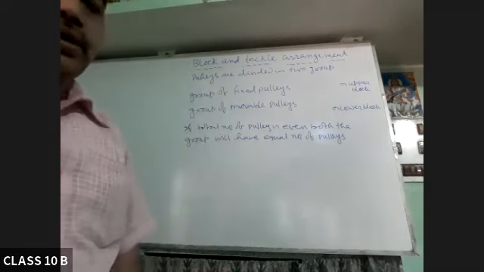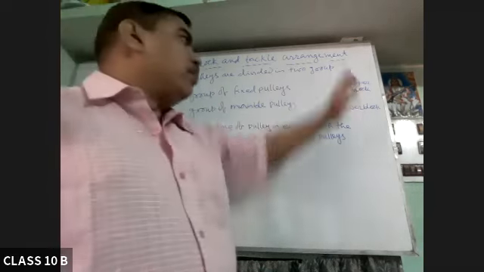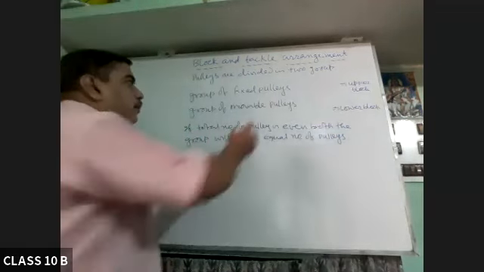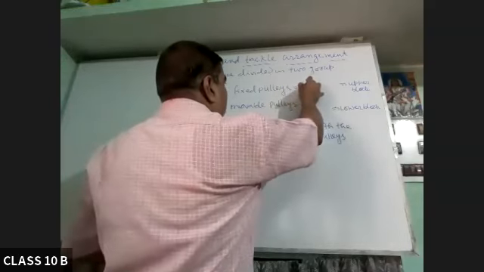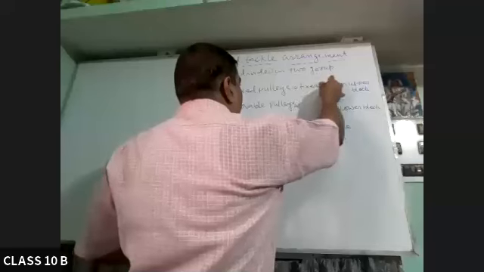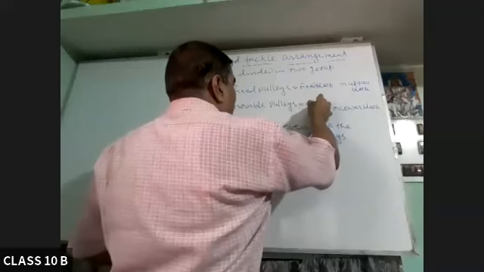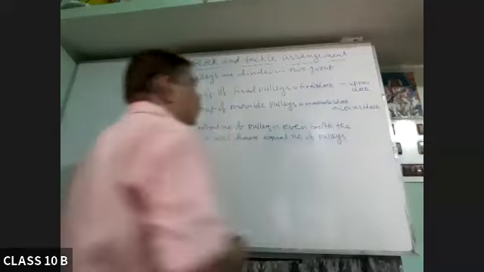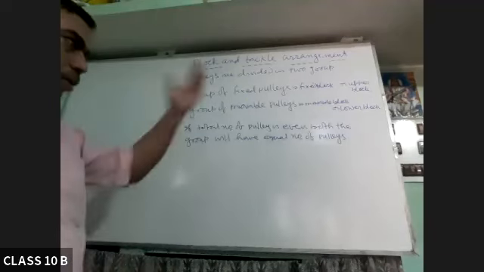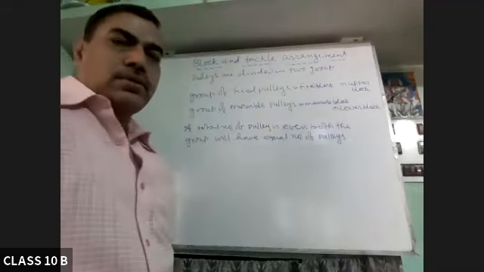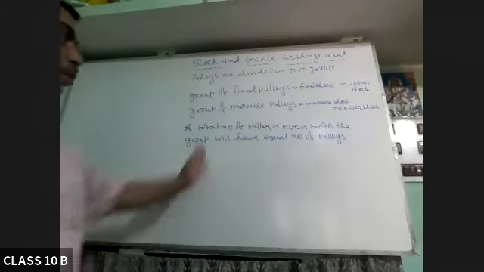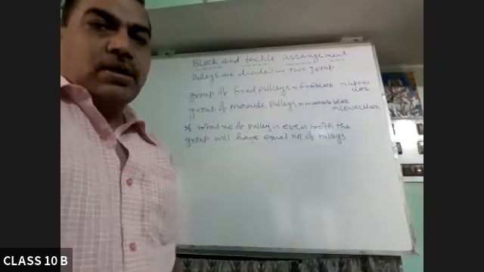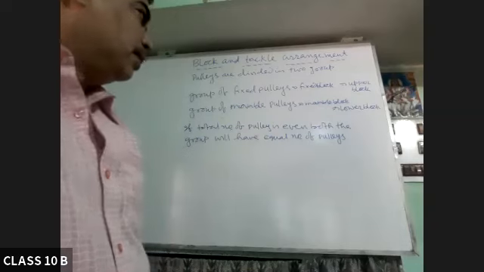So this fixed pulley group and movable pulley group, lower block, upper block, or fixed block and movable block also can be said. In this case, you can write this is the fixed block and this will be the movable block. Sometimes simply block and tackle, but generally this word is used. So if the total number of pulleys is even, then both groups will have the same number of pulleys. But when it is odd, then it is different.